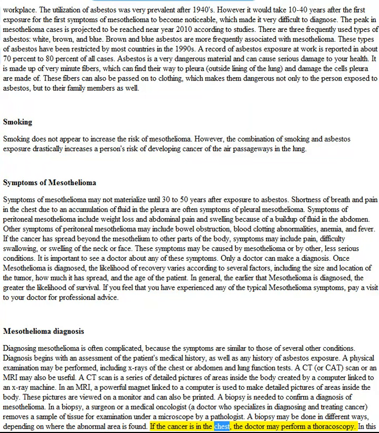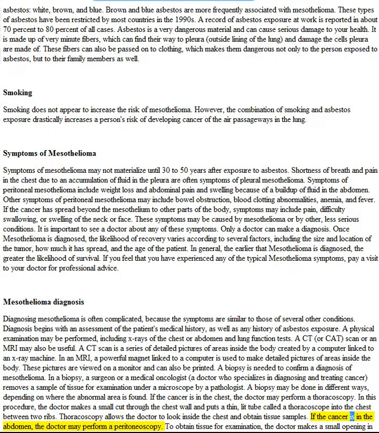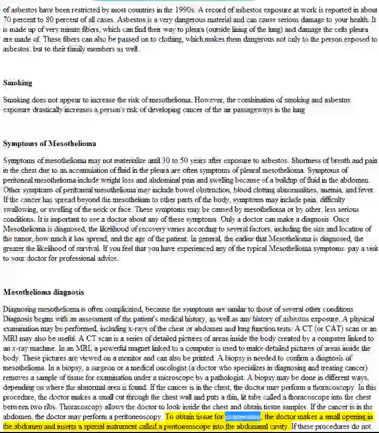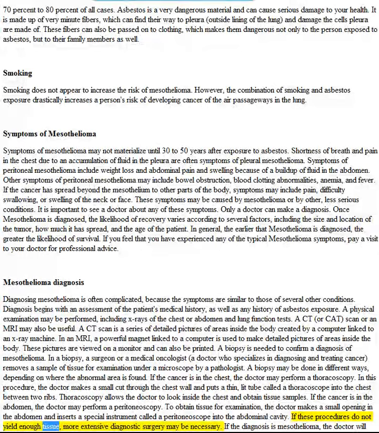If the cancer is in the chest, the doctor may perform a thoracoscopy. In this procedure, the doctor makes a small cut through the chest wall and puts a thin, lighted tube called a thoracoscope into the chest between two ribs. Thoracoscopy allows the doctor to look inside the chest and obtain tissue samples. If the cancer is in the abdomen, the doctor may perform a peritoneoscopy. To obtain tissue for examination, the doctor makes a small opening in the abdomen and inserts a special instrument called a peritoneoscope into the abdominal cavity. If these procedures do not yield enough tissue, more extensive diagnostic surgery may be necessary.